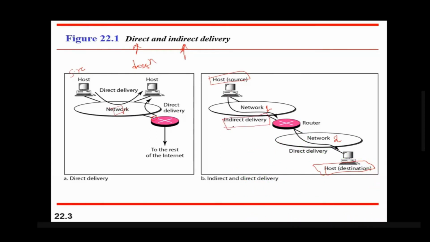That means the source is first sending data to a router, and then the router is delivering data to the destination. The actual destination is this, but this host is sending data through this router. So this sending of data is called the indirect delivery.